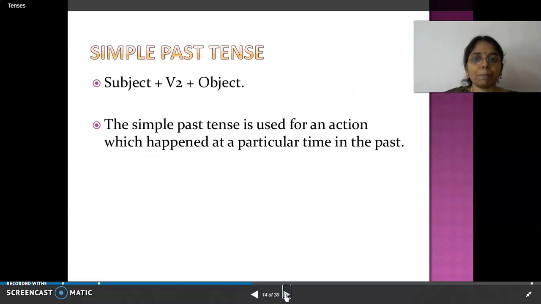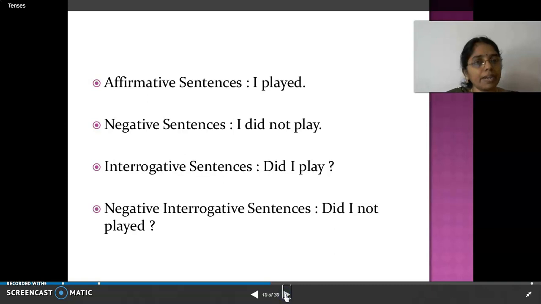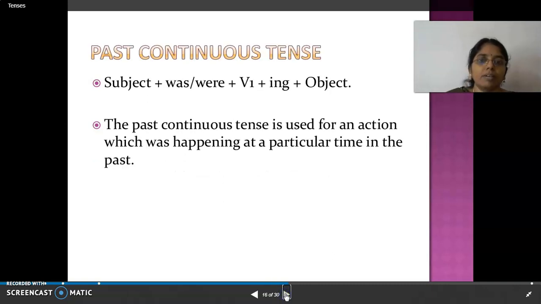This is simple past tense: subject plus V2 plus object, right? The simple past tense is used for an action which happened at a particular time in the past. So I gave a clear explanation of present tense, and in the same way you can continue with past tense and future tense, right? I played, I did not play, did I play, did I not play.